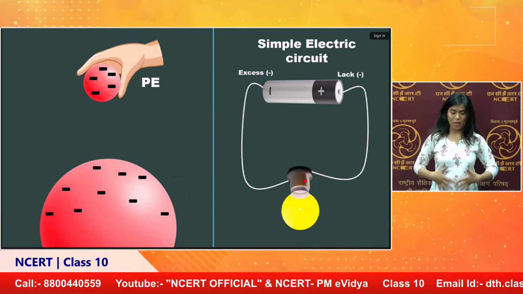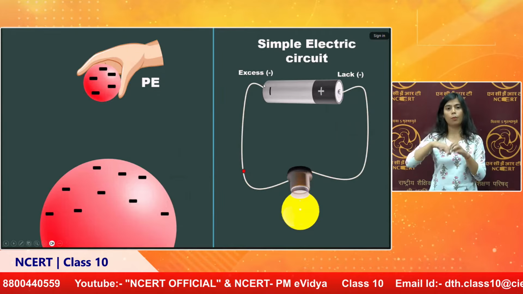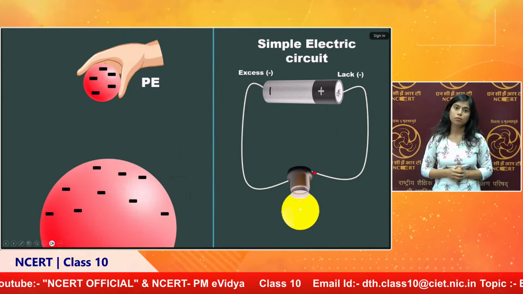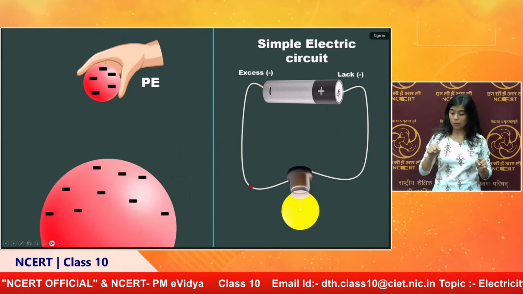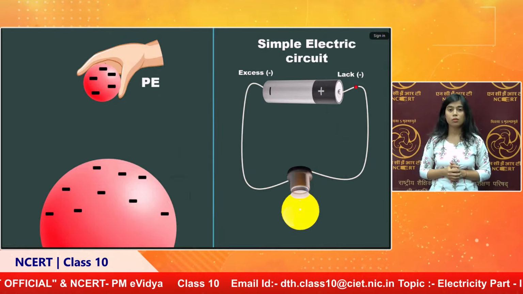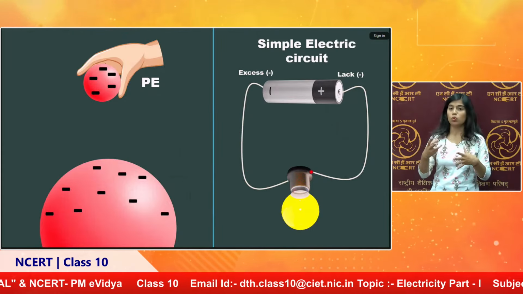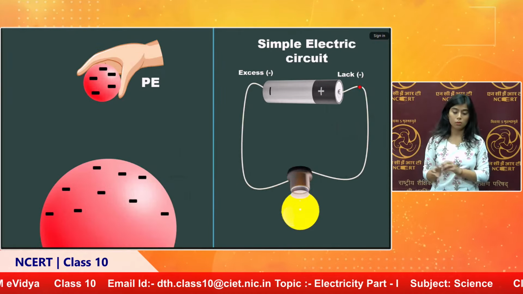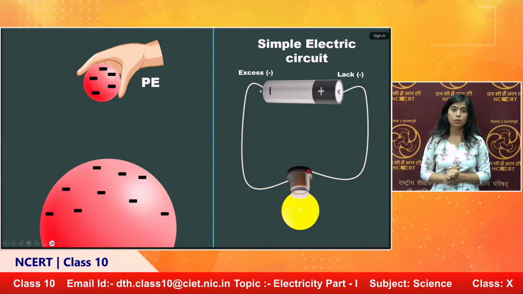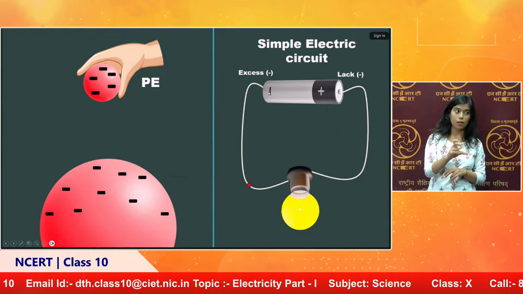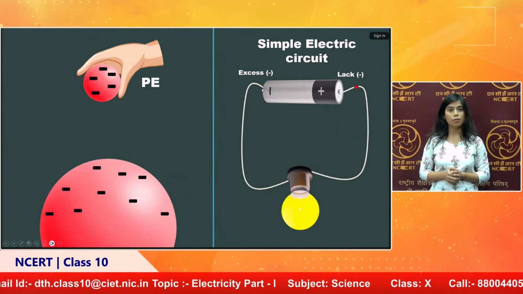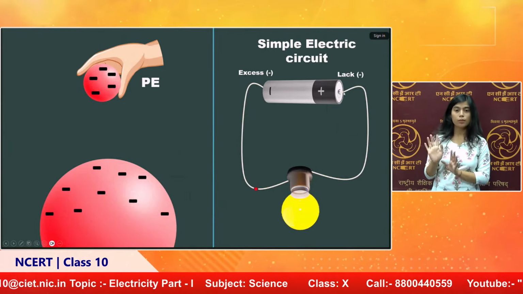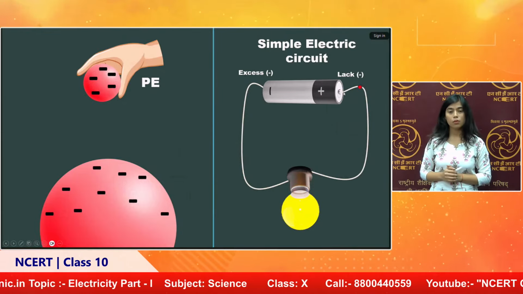The same thing is happening here. The number of electrons coming out from here will reach the end point. No new charges are generated, only the same charges move through the circuit. For example, if 10 electrons are coming from this negative end, the same 10 electrons will reach the positive terminal.